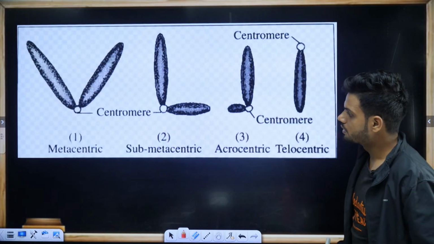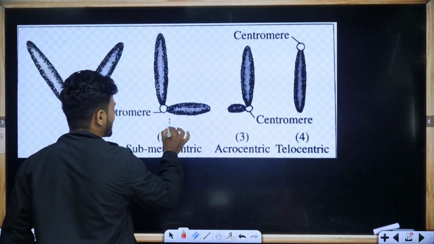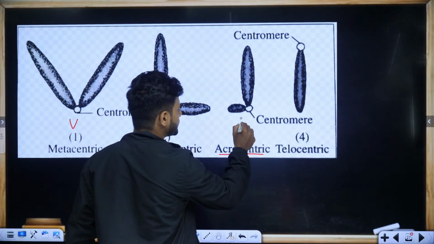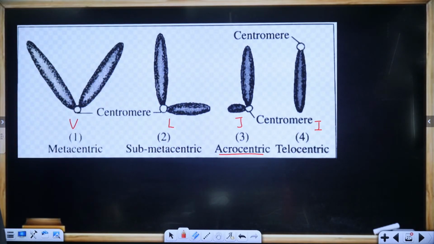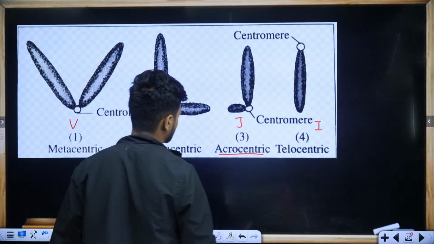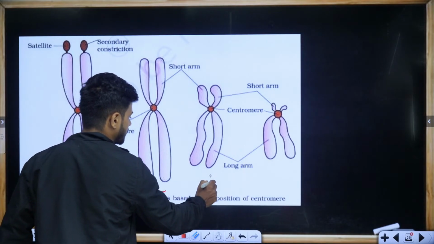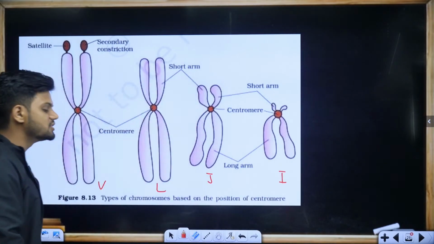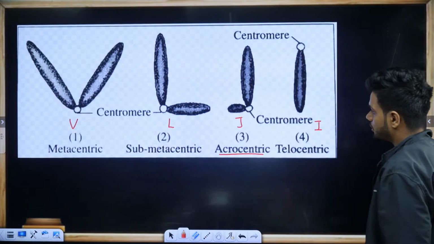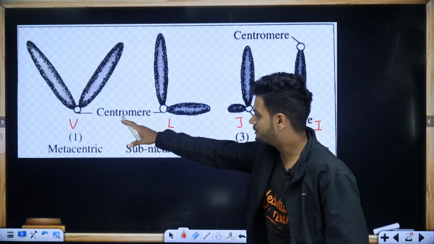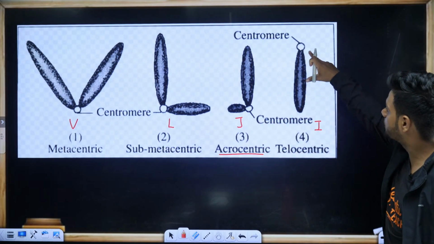Metacentric is V shape, submetacentric is L shape, acrocentric is J shape, and telocentric is I shape. That is VLJI. Clear, students? Metacentric is always V shape, submetacentric L shape, acrocentric J shape, and telocentric I shape.